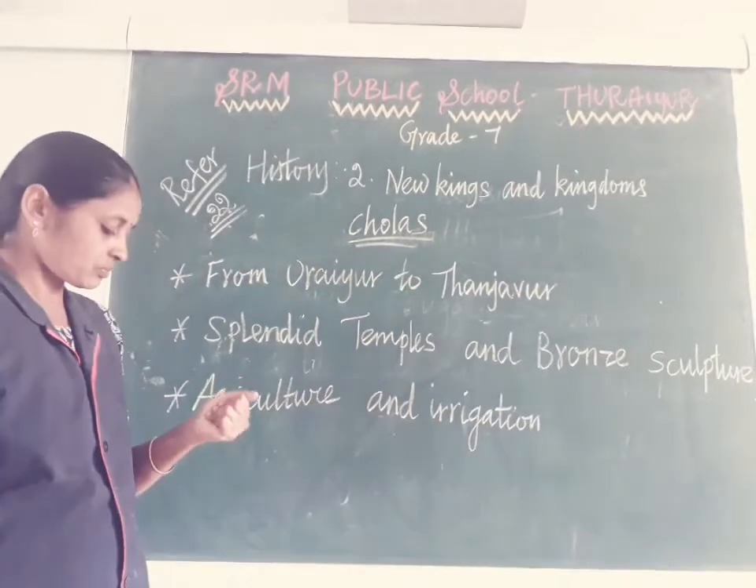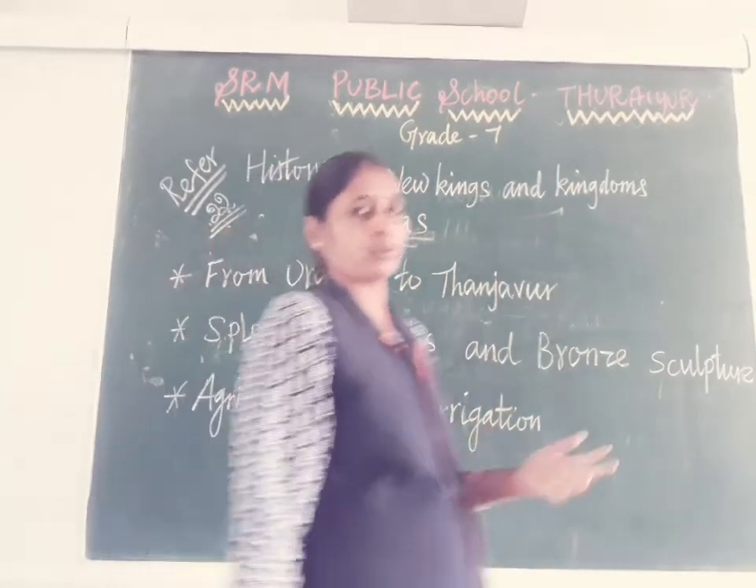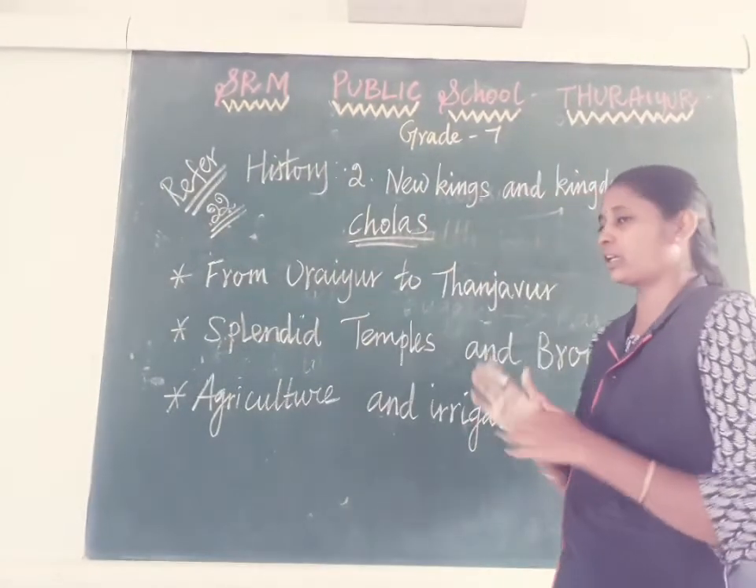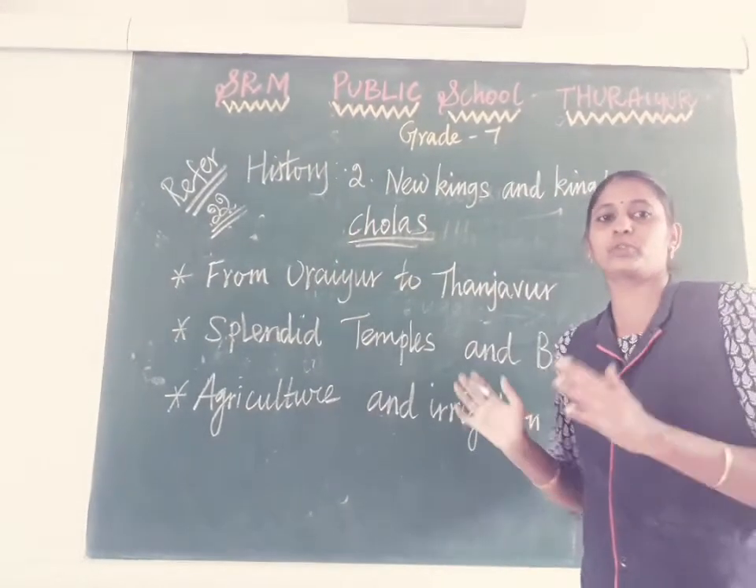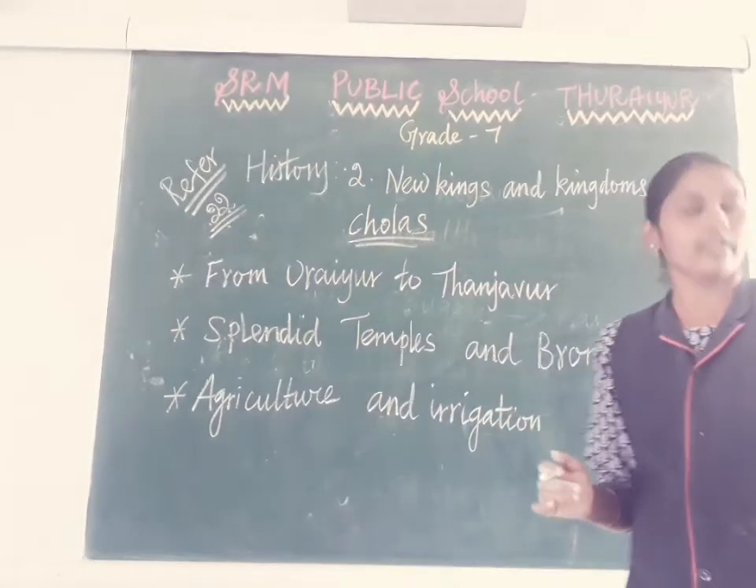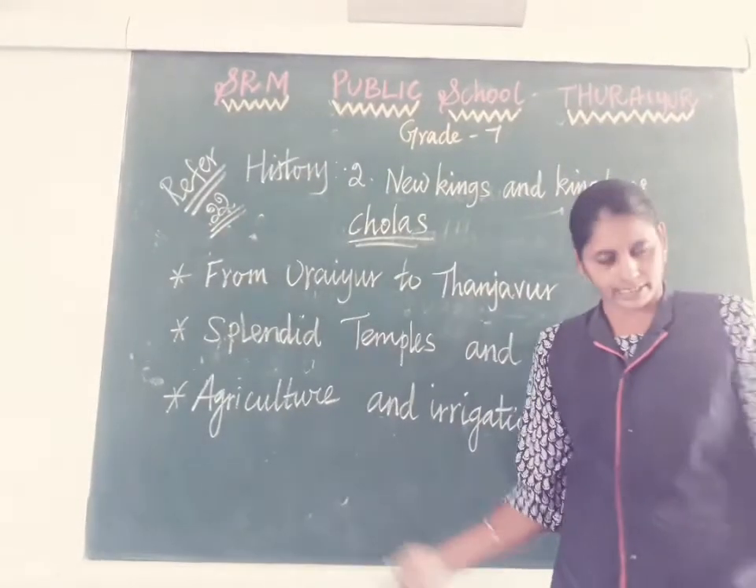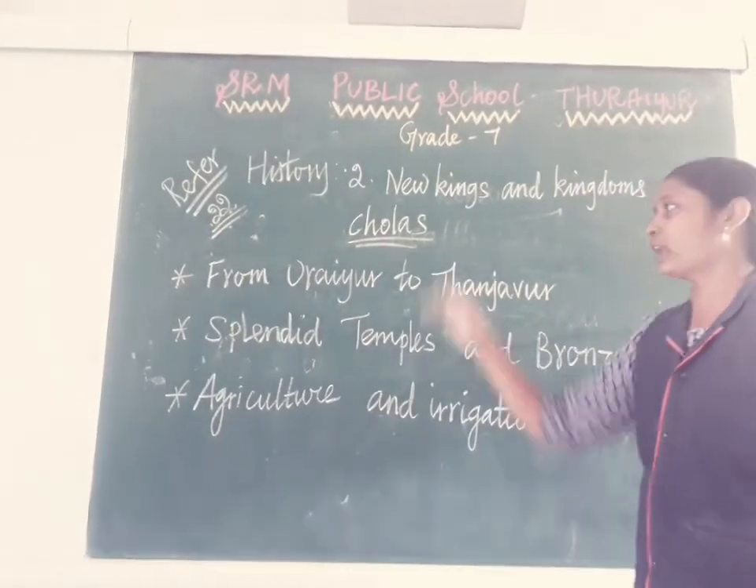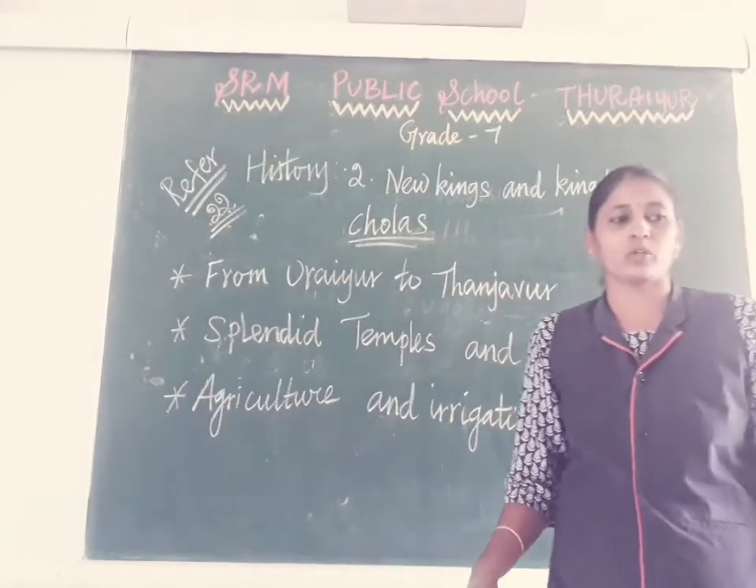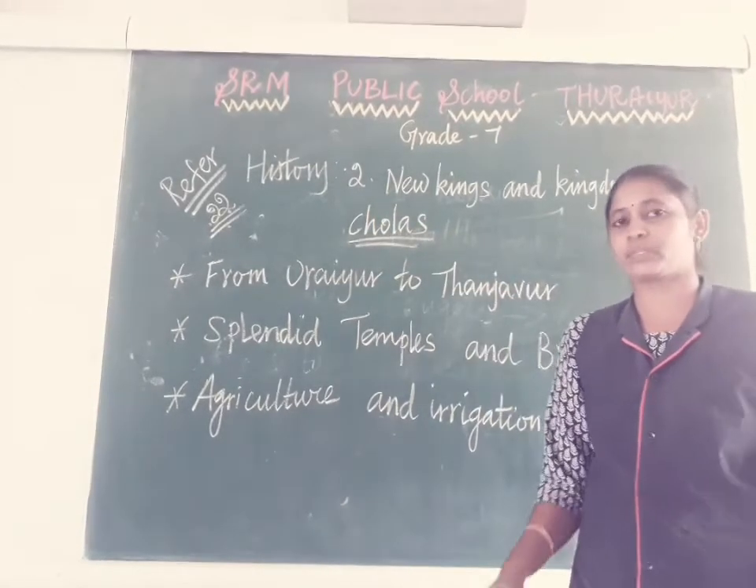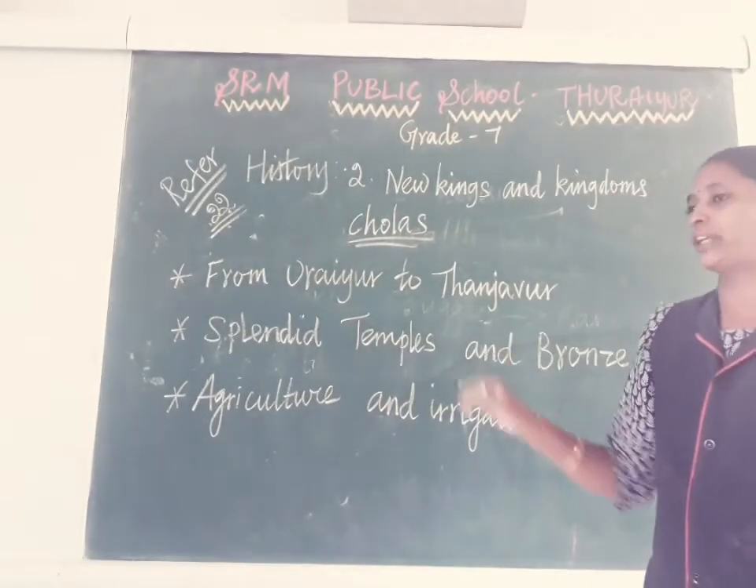First, how the Cholas started to rule. As I already said, the Chola dynasty was divided into two: the early Cholas and the later Cholas. Here we are going to discuss the later Cholas alone.